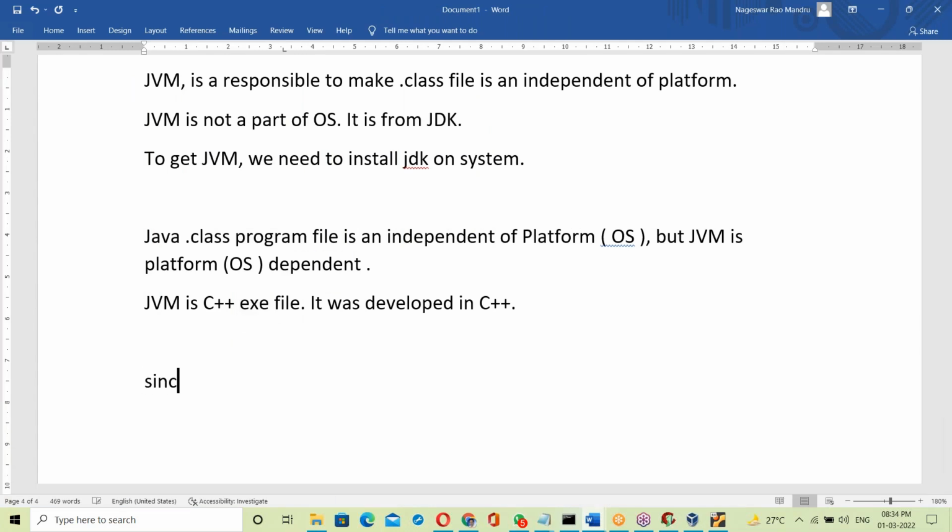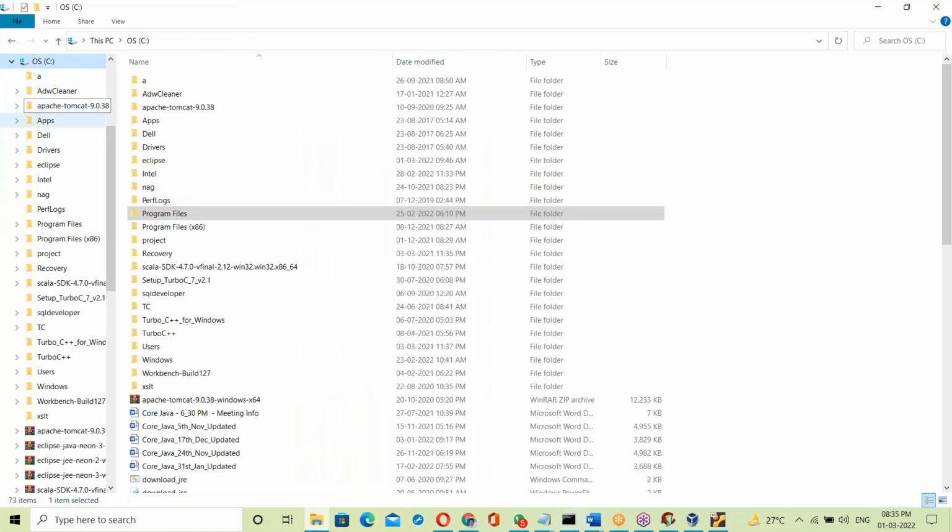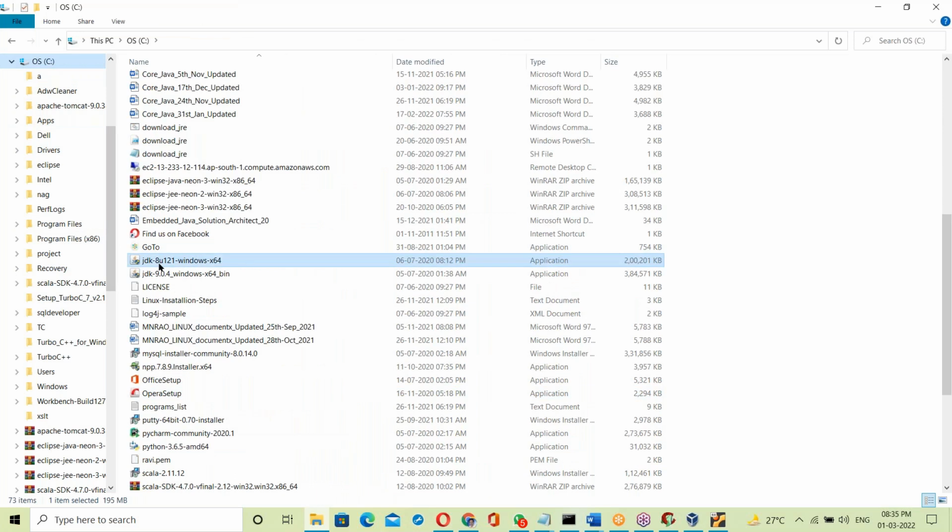Since the JVM is OS dependent, the JDK is also OS dependent. See, this is the JDK for Windows OS.